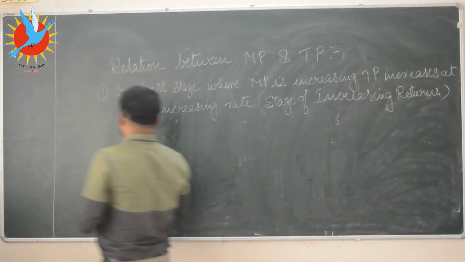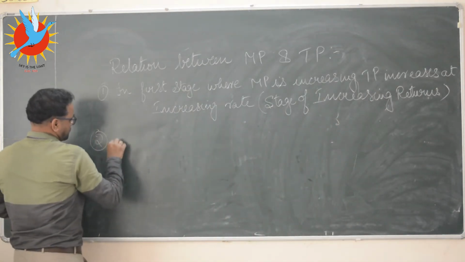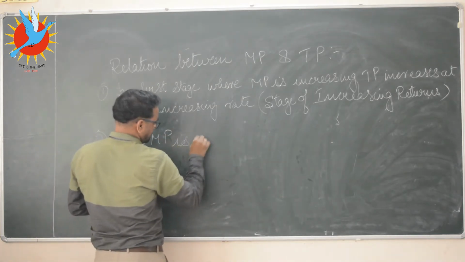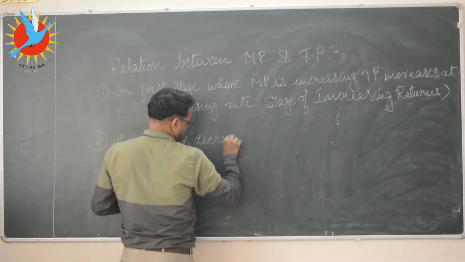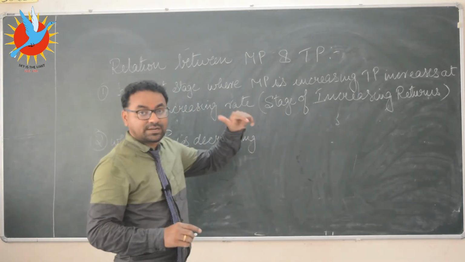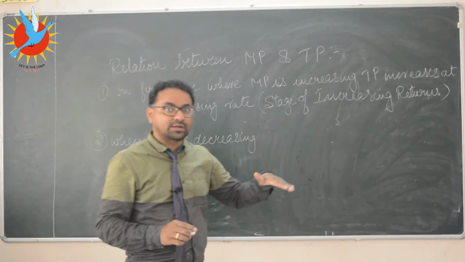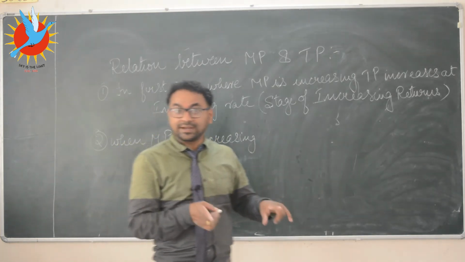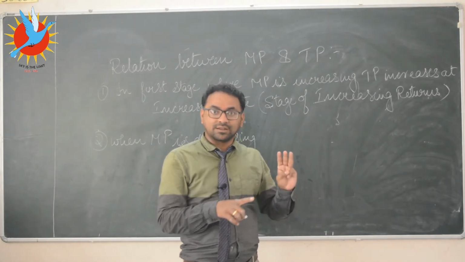Now, the second point is when MP is decreasing. In the second stage we see that after 15, marginal product has come to 10, means the fourth labor has added less than the third labor.